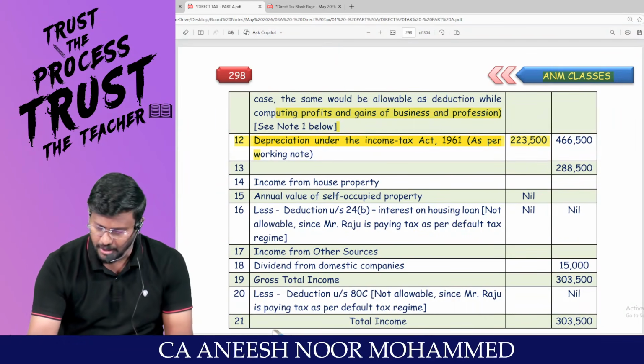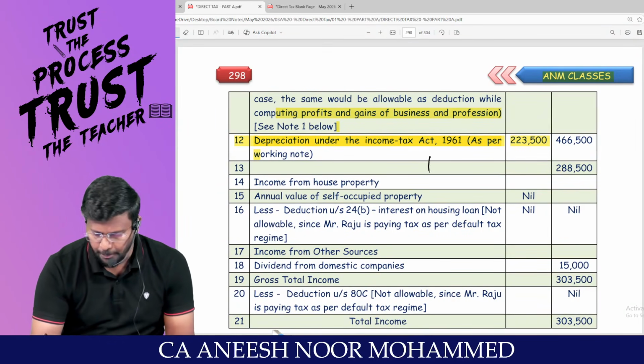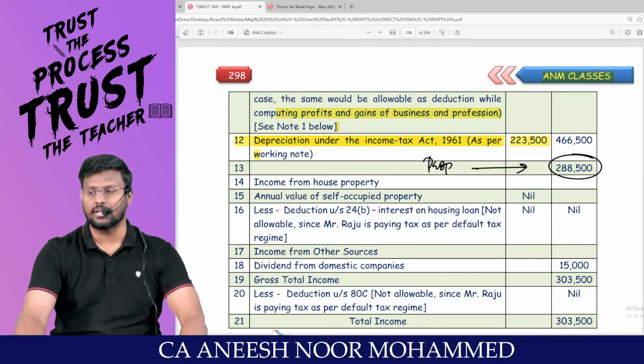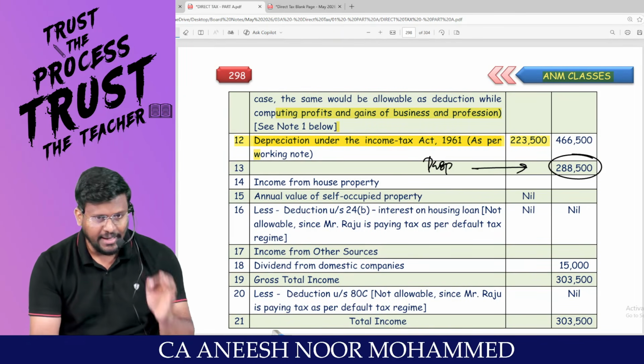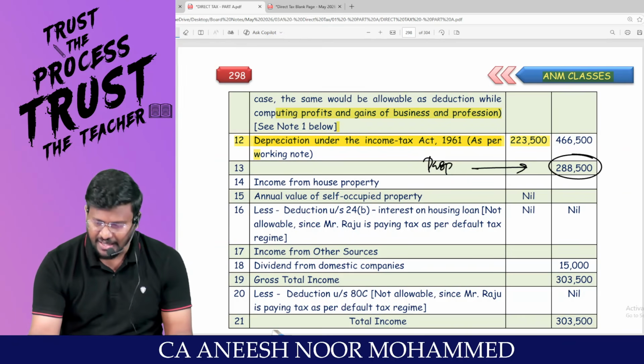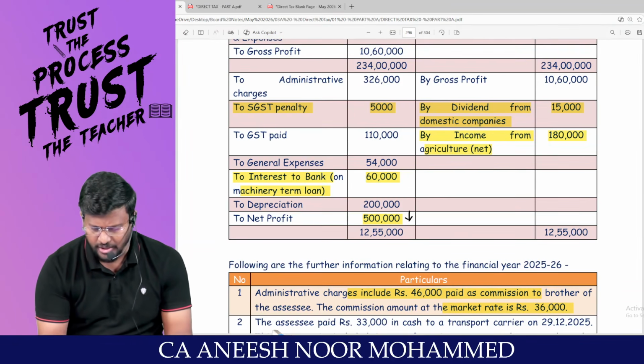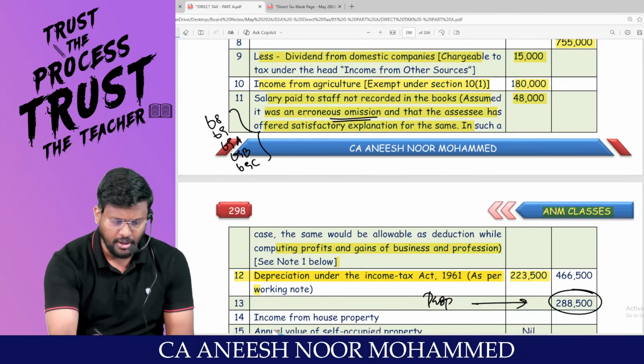I'm reducing it as per PGBP. So my taxable profits and gains of business or profession is 2,88,500. 2,88,500 is the taxable PGBP. Are you all with me? But the net profit showing is how much lakh? 5 lakh. Wrong net profit.